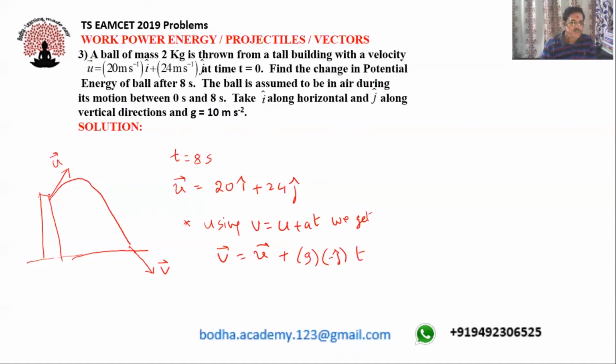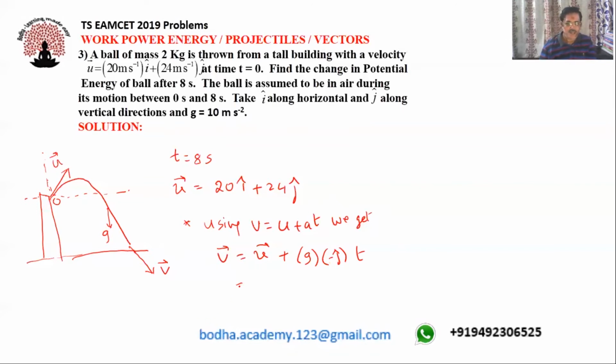This point I am taking as the origin, this as the x-axis, and this as the y-axis. g is in the downward direction, towards the negative y-axis, so I am taking minus j cap.